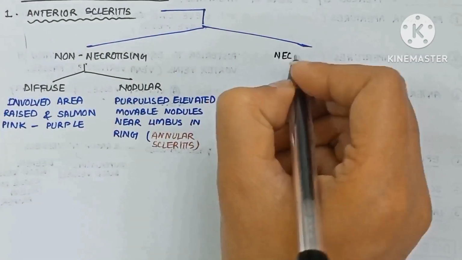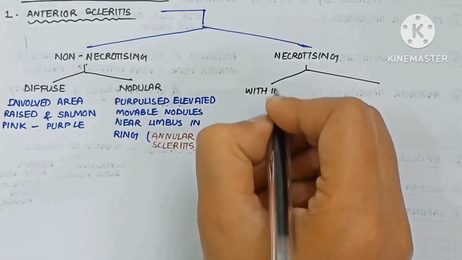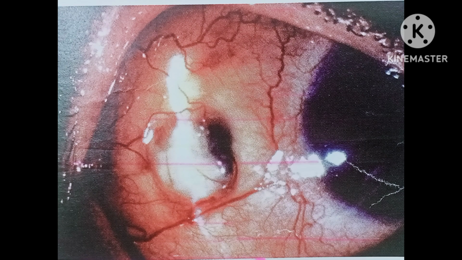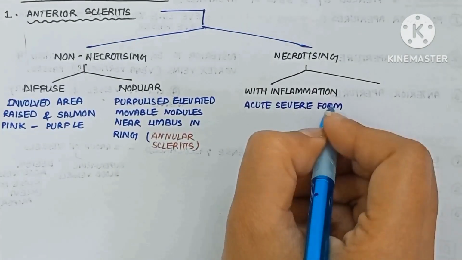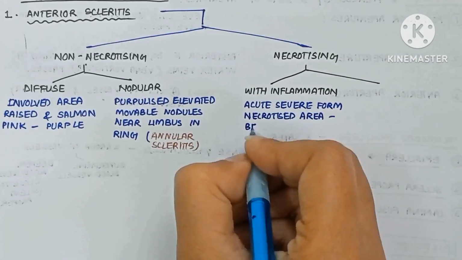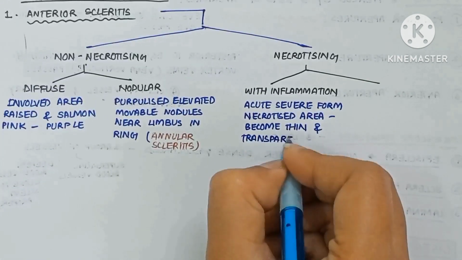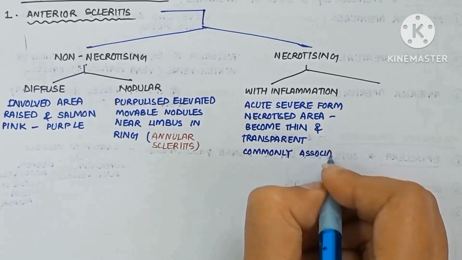Now the necrotizing anterior scleritis with inflammation, as you can see in this picture, is an acute severe form where the necrotized area becomes thin and transparent, which is commonly associated with anterior uveitis.